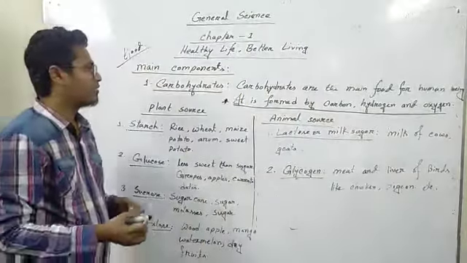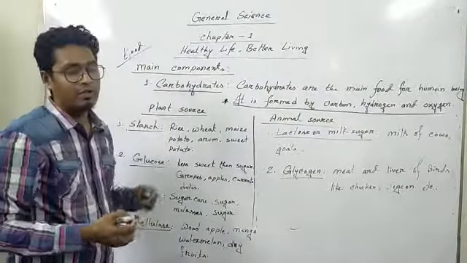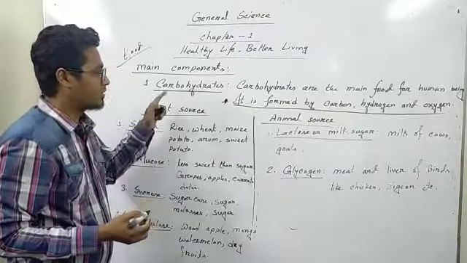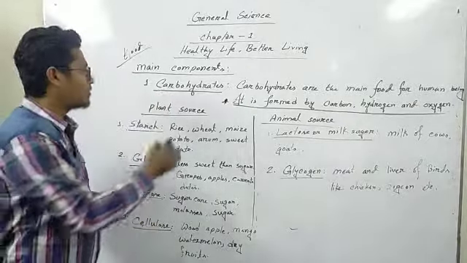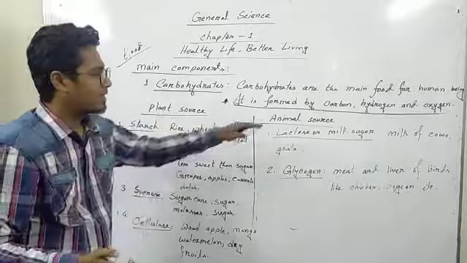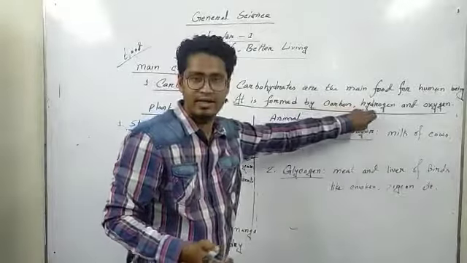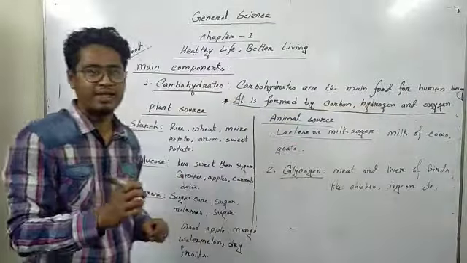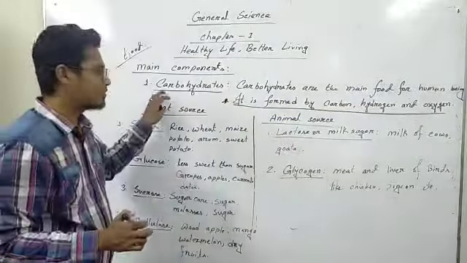Now we can say, which components are in carbohydrate? Carbon, hydrogen, and oxygen are the main elements of carbohydrate. Sugar is one kind of carbohydrate, but sugar has no color, and it is sweet in taste. There are several types of carbohydrate in our food items.